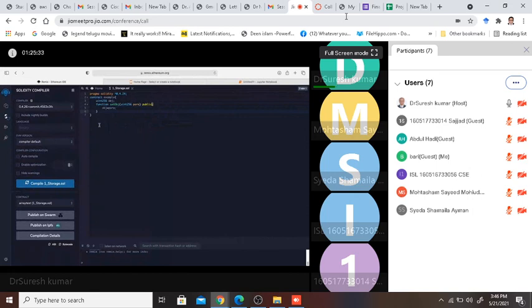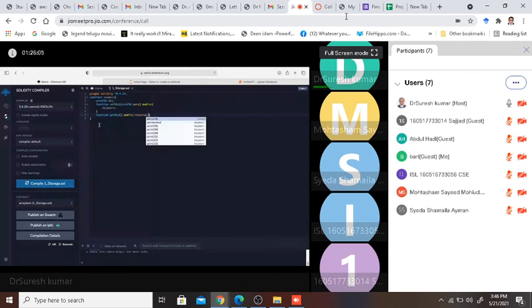Then I need to create a function where I'll be able to get the object, because in line number 4 I've set the object. I need to now get the object. So I say function getObj, this will be public, returns uint256, and then I need to return this object.